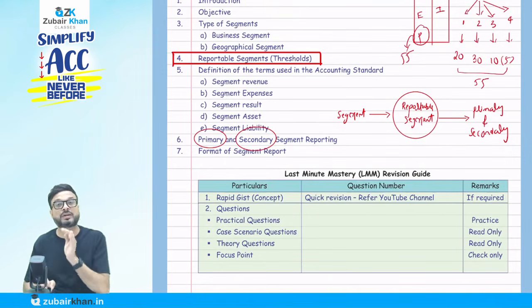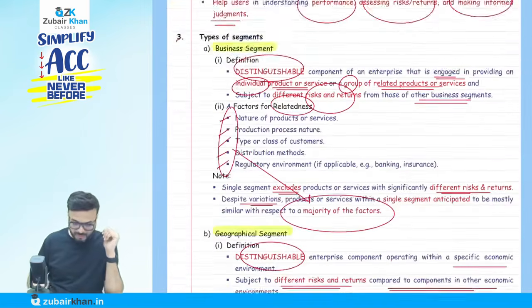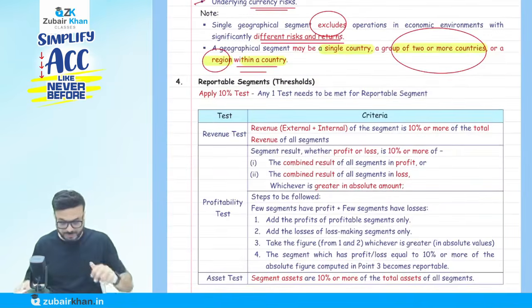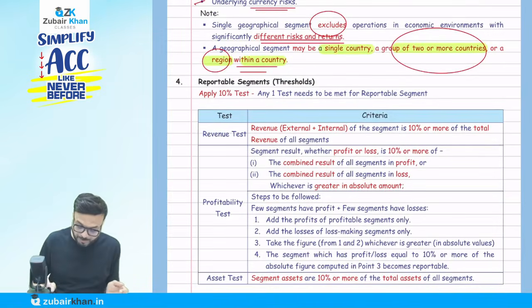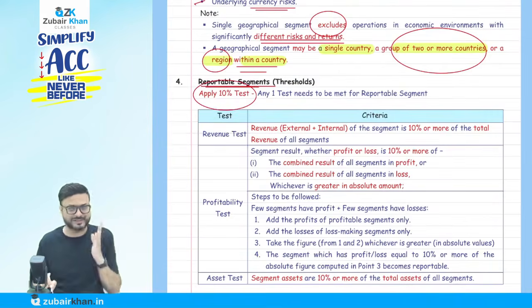Only then are we going to call it a reportable segment. So what do you mean by a reportable segment? Now we'll discuss this. What they tell us is that to call it a reportable segment, apply the 10% test. You'll say, what is this 10% test?